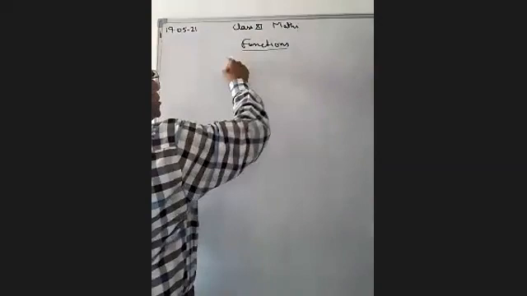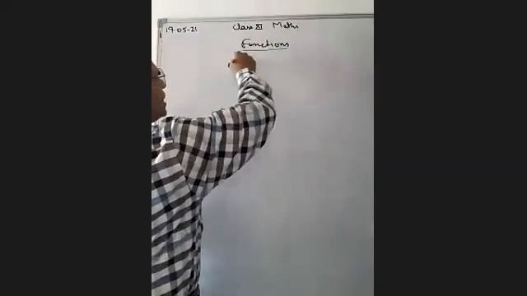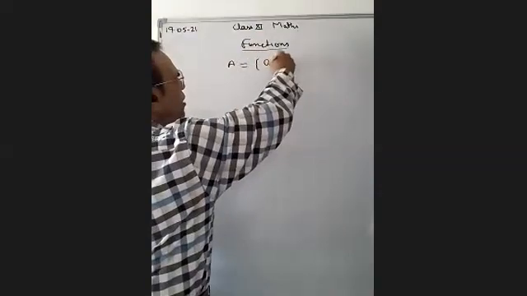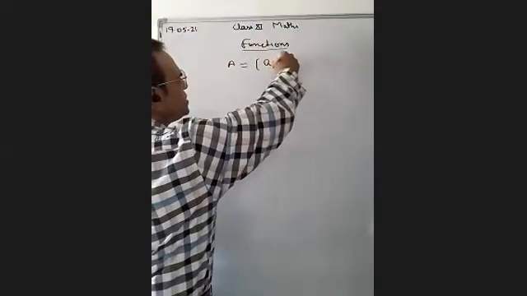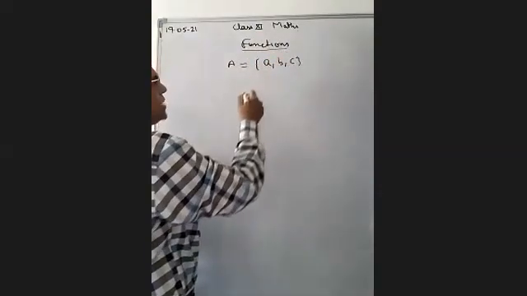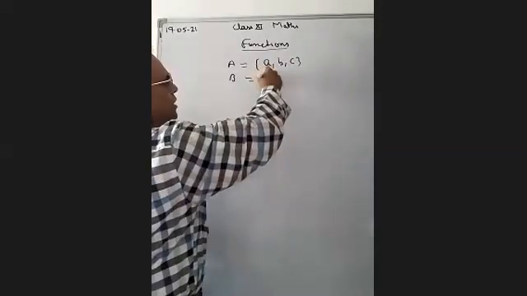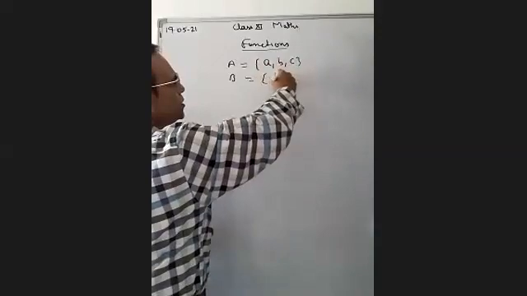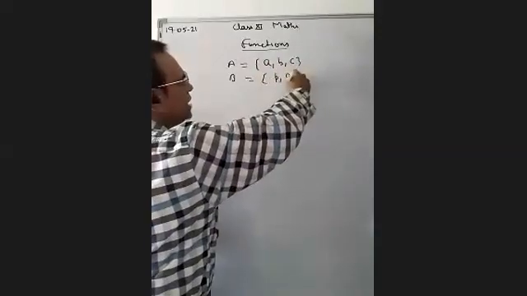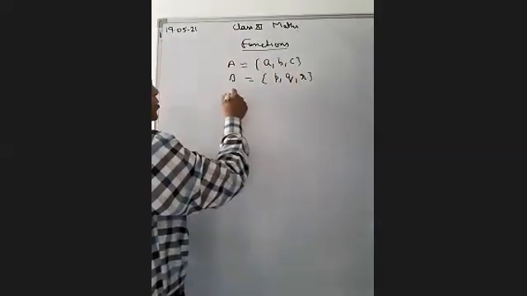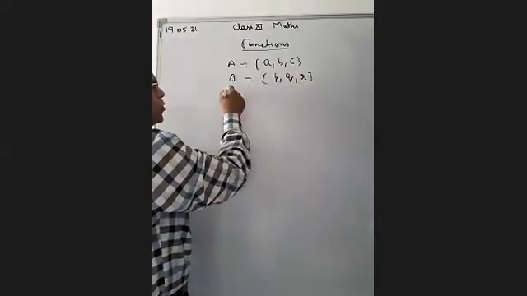Relation, if every element of set A, suppose if we have the elements of set A, B, C, every element of set A is associated to unique element of set B, then it is called a function. ठीक है। तो A to B is a function.